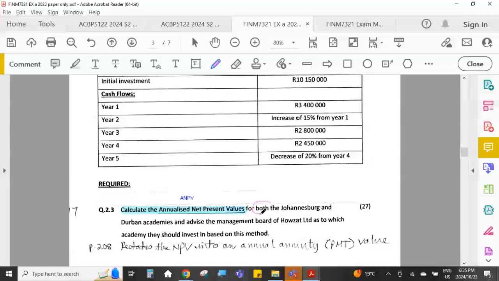Again, read carefully, use your highlighter, circle important words in the question for both Joburg and the Durban Academies. And don't forget the ands, because there's marks. And also, once you've calculated the ANPVs, advise the management as to which of the academies they should invest in based on the ANPV method.